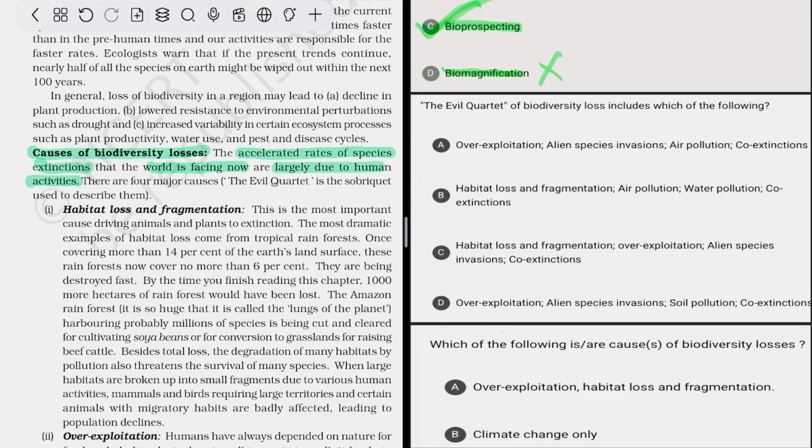And now, what are the main causes? There are four major causes, which are termed the evil quartet, and evil because these are bad. That's why it is named the evil quartet, because they are disturbing nature. Due to these reasons the species are going extinct. Quartet means four, so the evil quartet means four major causes. These are habitat loss and fragmentation,